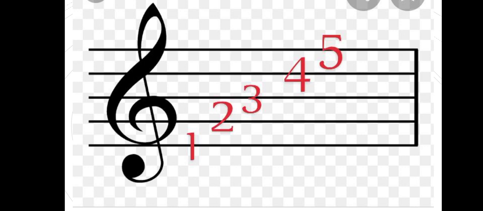From the central point again of this clef, we are saying line 2 is the one which is called G. So below it, there is a space between 2 and 1. That space is given the name F. And the line 1 is given the name E. Below that line 1, which you have given the name E, there is also a space. That space, we call it D.